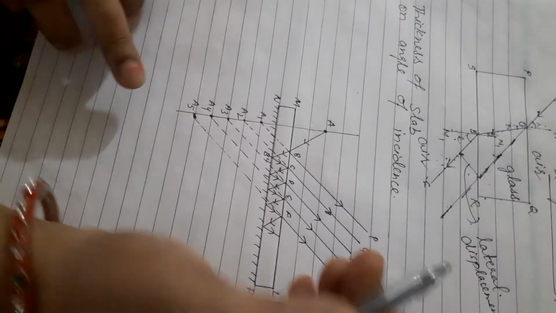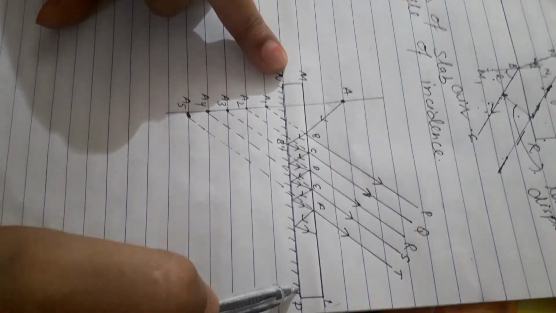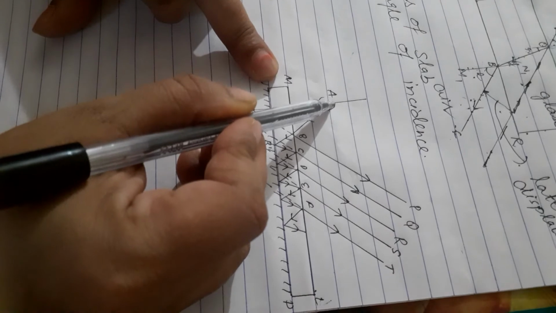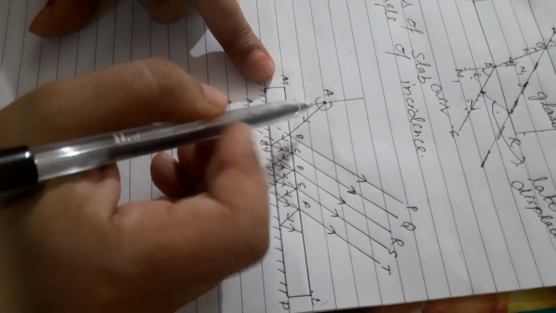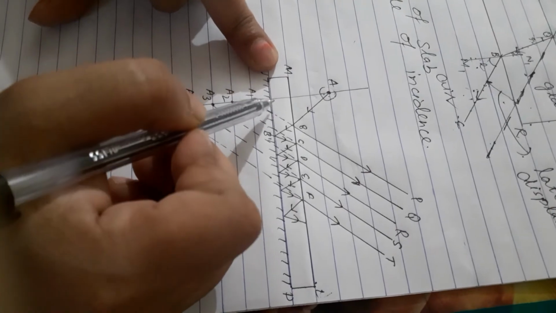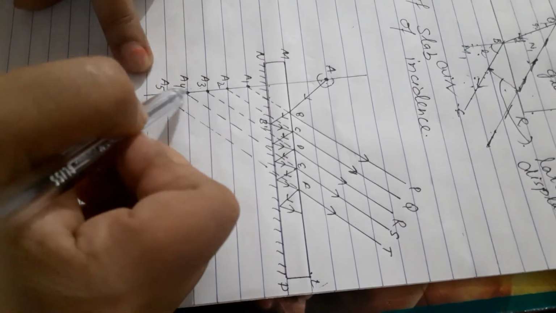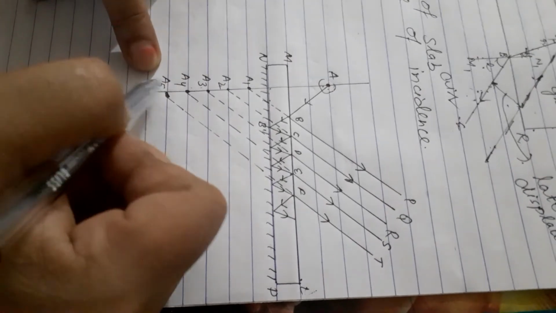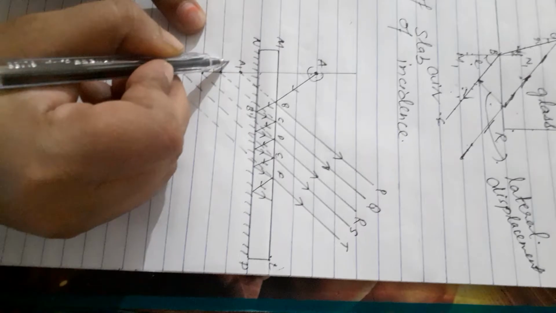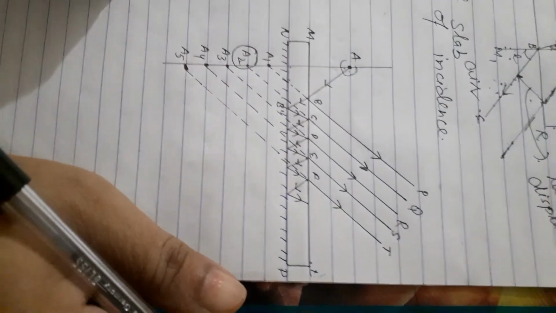The next diagram: suppose you have a thick plane glass plate and an object. A is the object, kept in front of that thick glass plate. We will be able to see multiple images. Here 5 images are shown to you, and there may be more than that. But the second image is the brightest image. What is the reason for that?